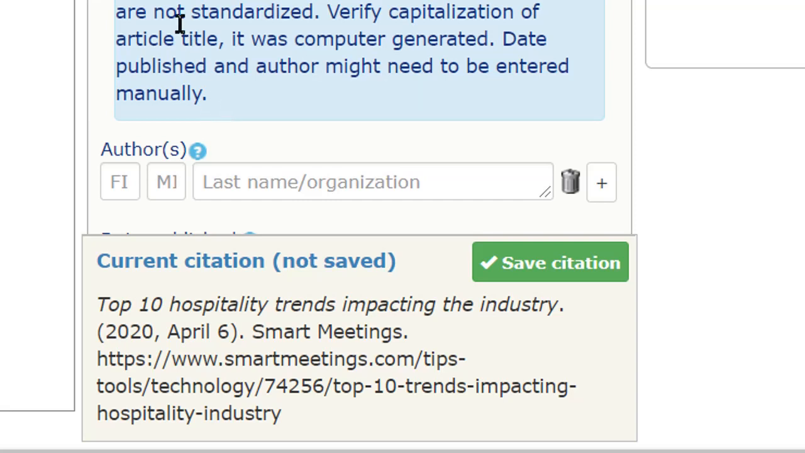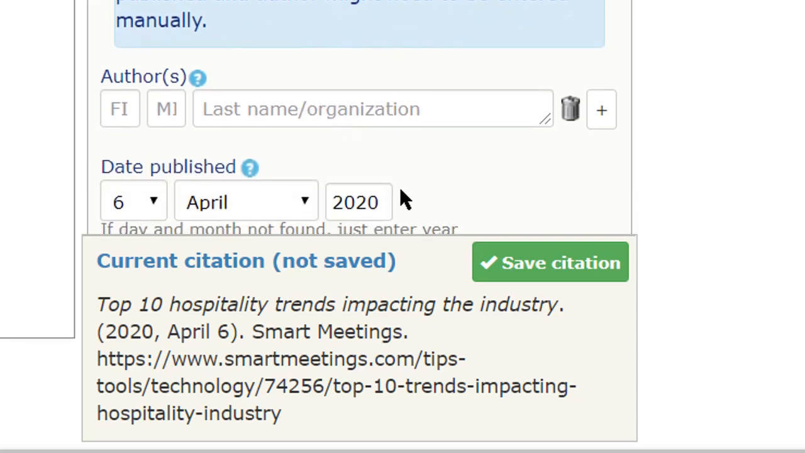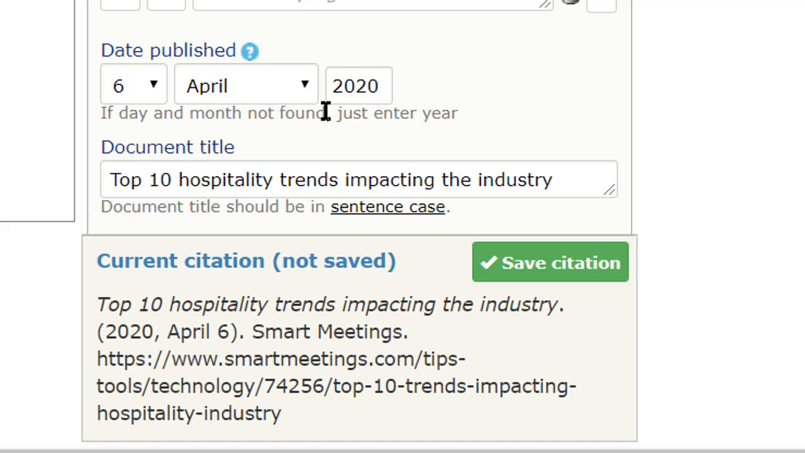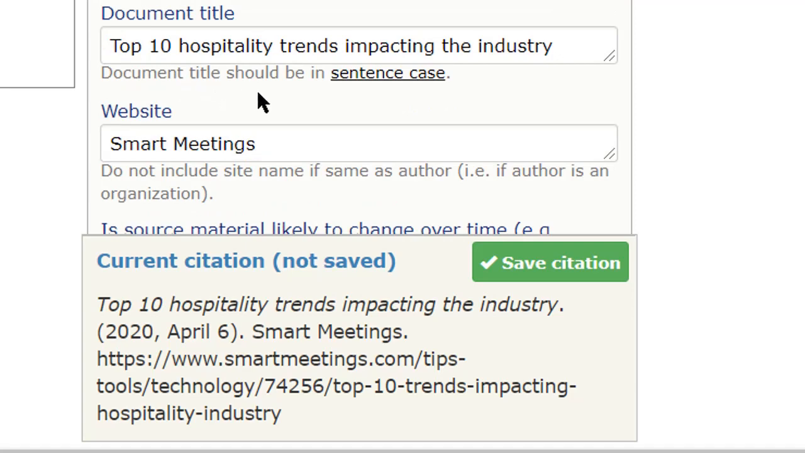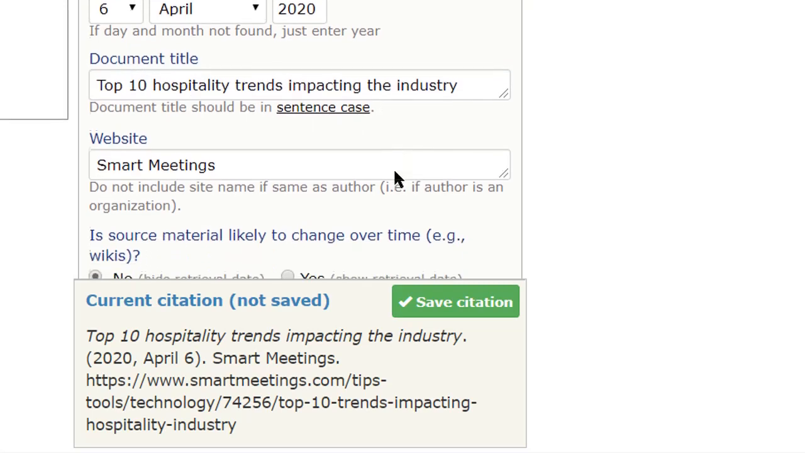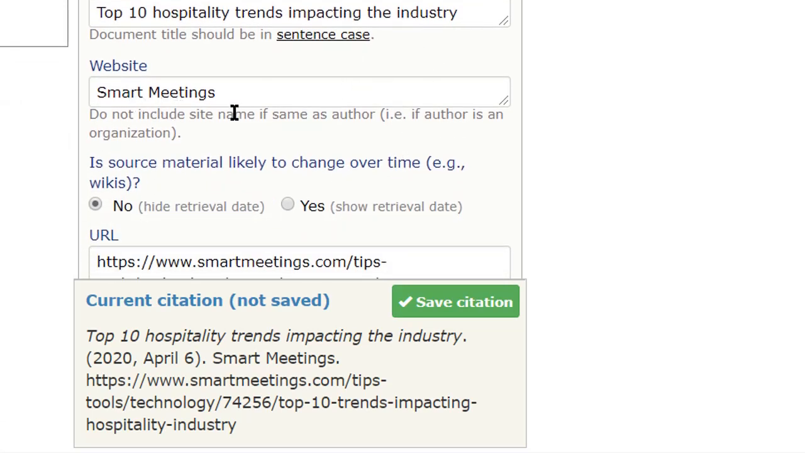So this is very important. You have to verify whether all the information within this is correct or not. Here you can see that there is no author name. The date of publication is there, but we have to refer and check if the date of publication is correct. The document title should be in sentence case. So here it is already in sentence case. There is no mistake in that. Website is there.